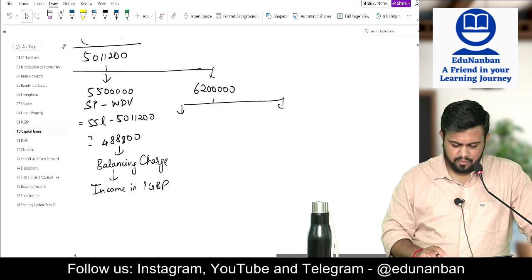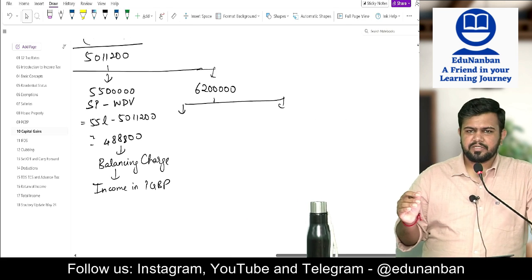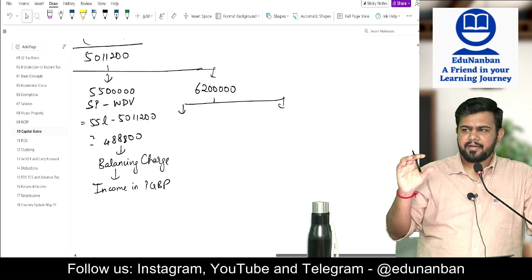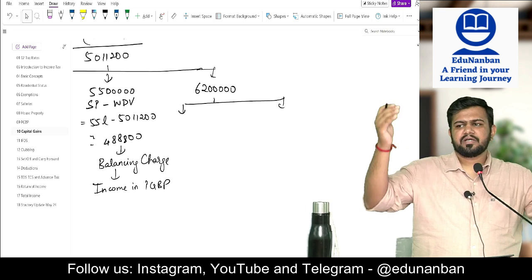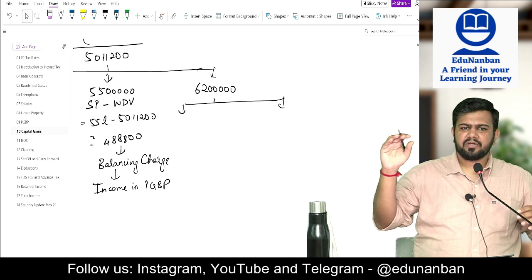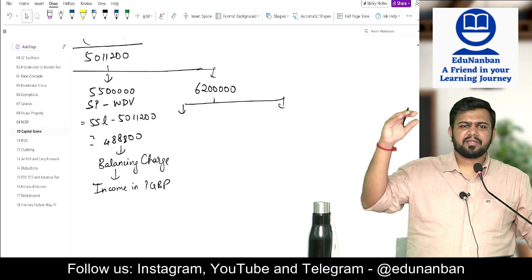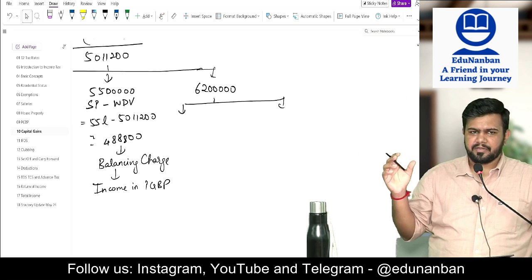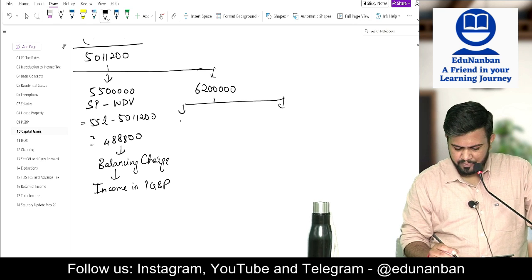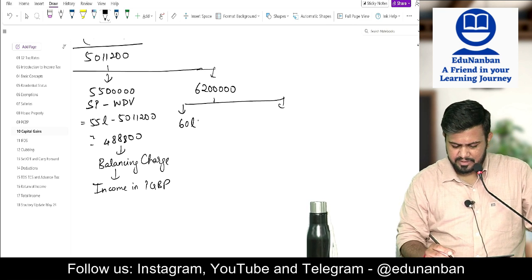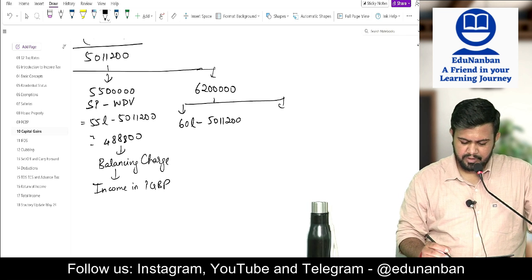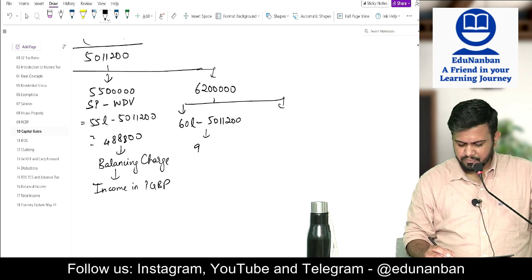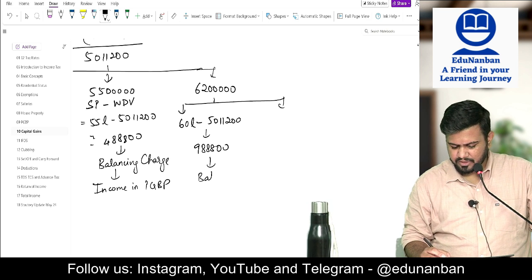Okay. Now let's come to 62 lakhs. So one point is that the balancing charge is there, no? That cannot cross the cost. Balancing charge cannot cross the cost. More than the cost, the excess amount will be capital gain. So listen here, 60 lakhs minus 50,11,200 is equal to 9,88,800, which is the balancing charge.